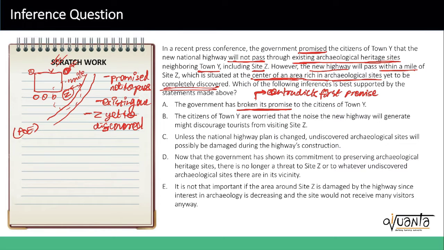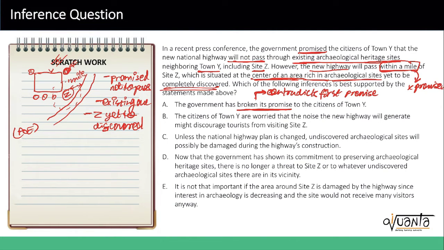that it will not pass any new national highway, and it is also saying that the new highway will be within a mile of the site Z. So while the government is maintaining its promise of not passing it through the existing site Z area, it might be that in the future something is discovered, but the government has not promised for that, right?